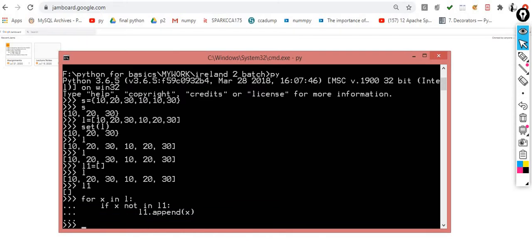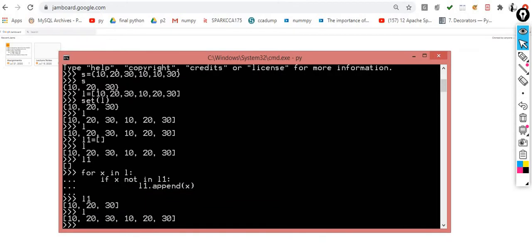Now when I print L1, you can check there are only the unique items. But in the case of L, you can check there are duplicate items, while in L1 only the unique items are available. The logic is this one: X not in. I took the help of not in. If that value is not there, then I am supposed to append it. The same scenario which I explained conceptually, I implemented practically.